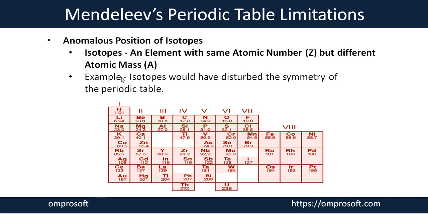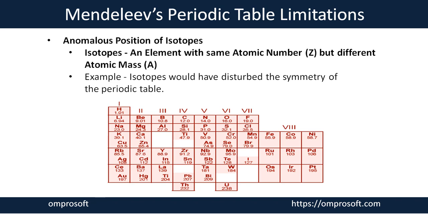Mendeleev, in his periodic table, said we can arrange all the elements in ascending order of atomic mass. According to this statement, we would need to give a place to each and every isotope of the elements in the periodic table. And there is complete uncertainty about how many isotopes one element has. Some elements have two isotopes, some three, some four, like that.